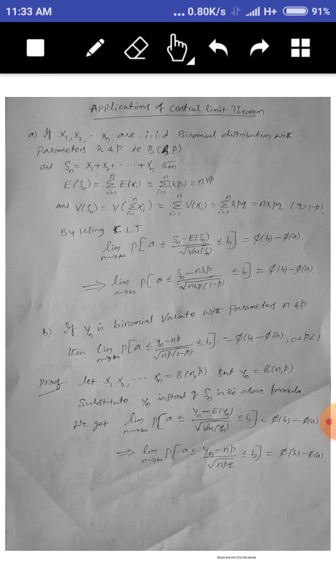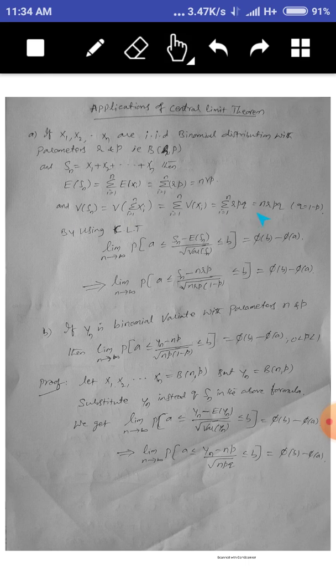Here we already discussed that x1, x2, ..., xn are IID, all identically independently distributed with a common mean. That's why the expectation of xi is rp for all i. So if you add rp up to n times, you will get nrp. Therefore, the expectation of Sn is nrp.